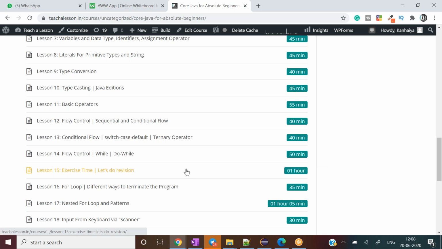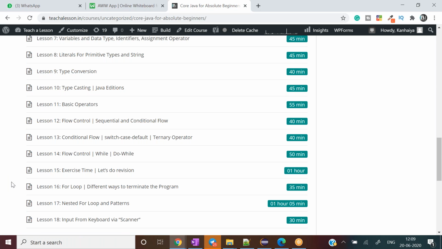In lesson 13, I have explained the conditional flow, along with that the switch case and default statement, ternary operator related things, then while and do while related things. And then I have an extensive exercise in lesson 15 for you guys, so you can go there and do some exercises that will cover whatever we have covered from lesson 1 to lesson 14.